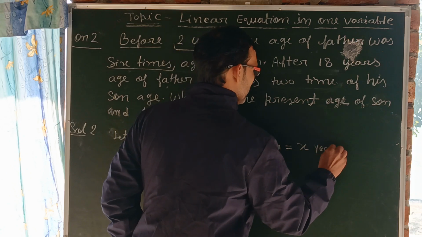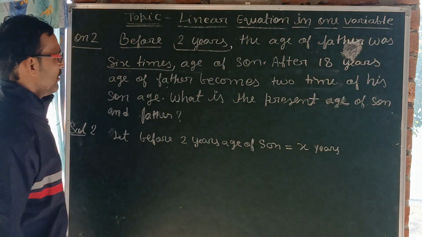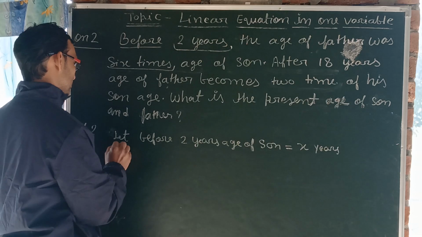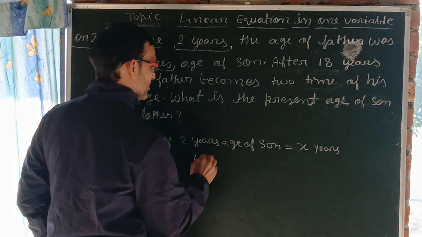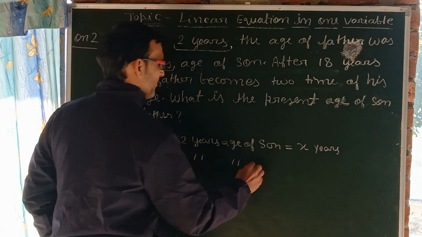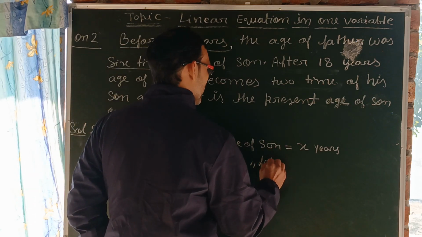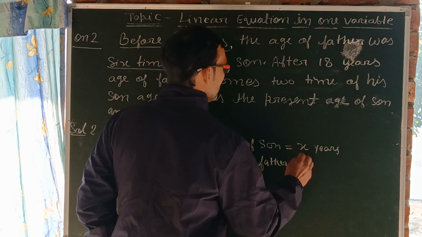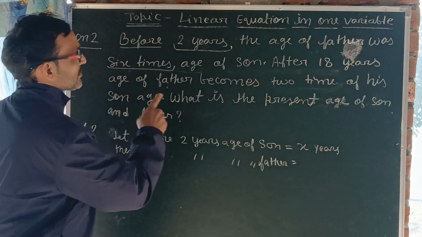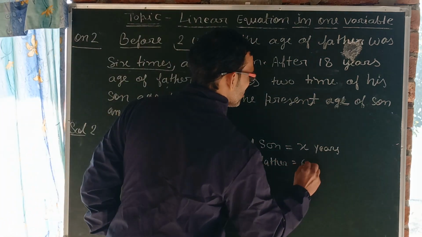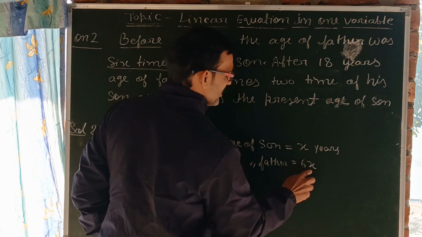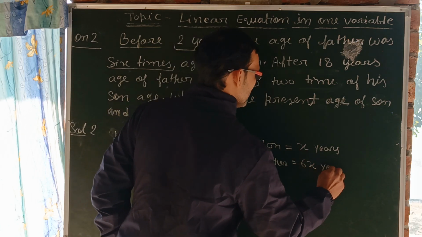Now the age of father before 2 years: what the question is saying is 6 times the age of son. 6 times means 6 into x. Age of son is x, so it will be 6x years.